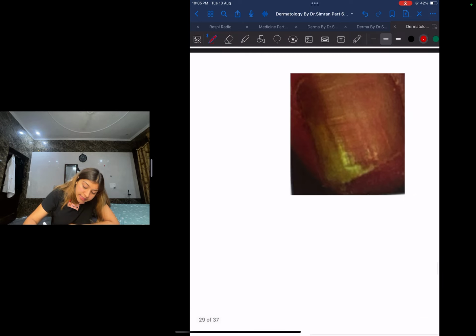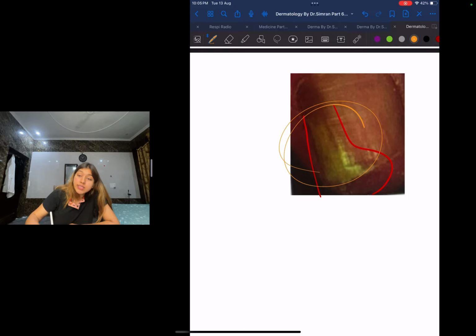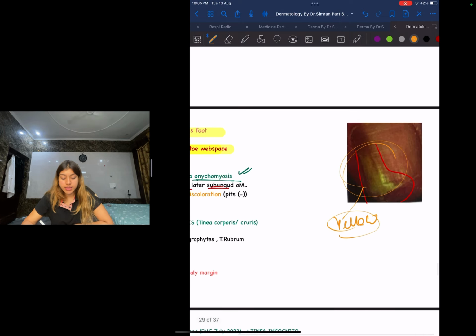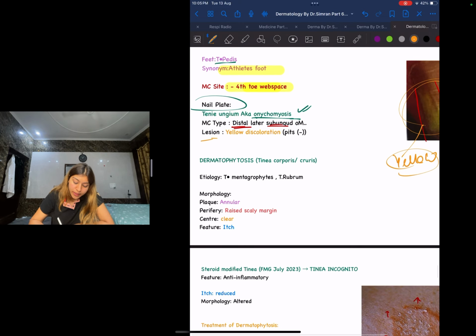I hope you guys can see this. This is the distal end of your nail. Guys, what color is this giving me? This is giving me a yellow color. You can see this beautiful yellow color in this image. This is onychomycosis. You can see the lesion. It's going to be a yellow discoloration.